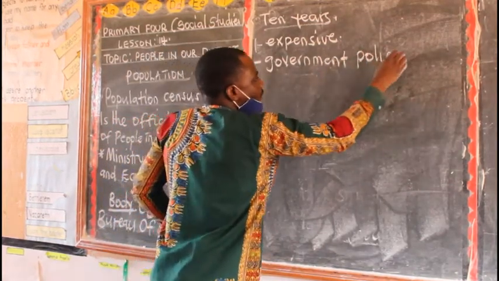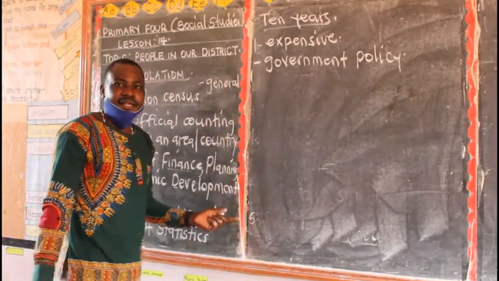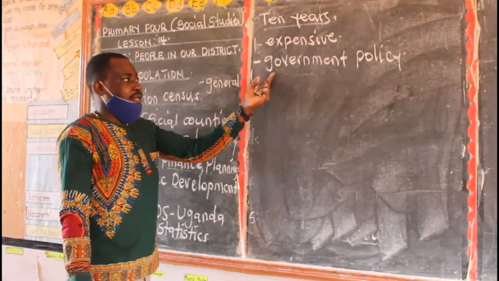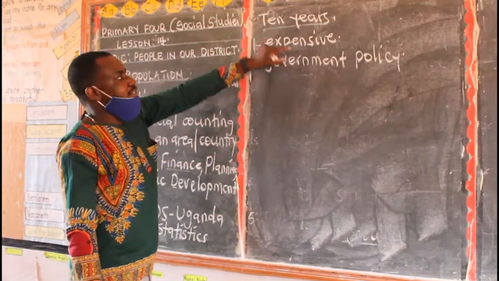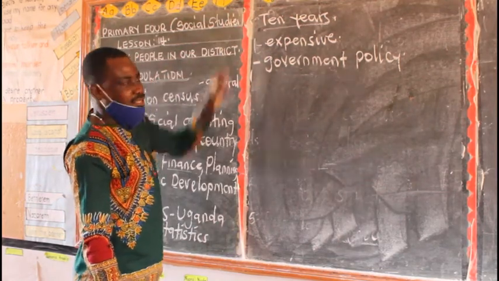If you look at some countries, there are some countries where the population census can be done after every 5 years. But if you look at our country, Uganda, our policy is that the population census should be carried out after every 10 years.